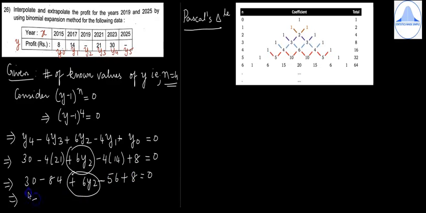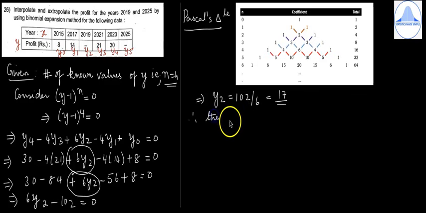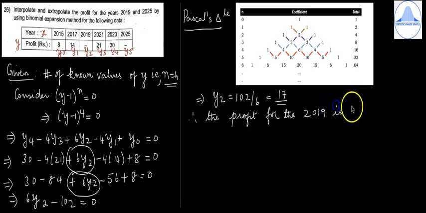So which implies 6y2 minus 102 is equal to 0, which implies y2 is equal to 102 divided by 6, which is equal to 17. So you can write, therefore the profit for the year 2019 is rupees 17.